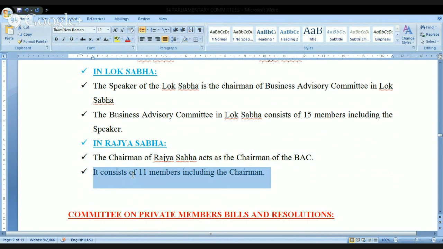Kindly remember the number. In Lok Sabha, we have 15. In Rajya Sabha, we have 11. For Lok Sabha Business Advisory Committee, the Speaker is the chairman. In Rajya Sabha, the chairman of the Rajya Sabha himself acts as the chairman of the Business Advisory Committee.